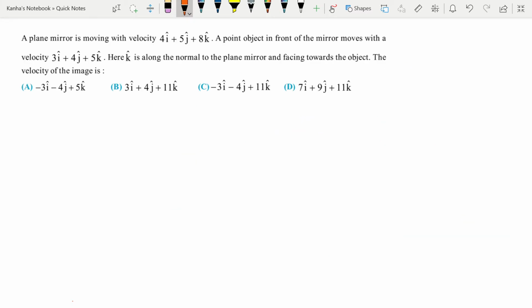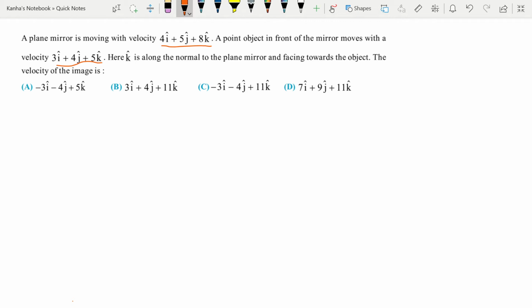So let's look at another question. A plane mirror is moving with the velocity 4i plus 5j plus 8k cap. A point object in front of the mirror moves with a velocity 3i plus 4j plus 5k cap. Here k cap is along the normal to the plane mirror and facing towards the object. Okay. Then the velocity of the image is what?